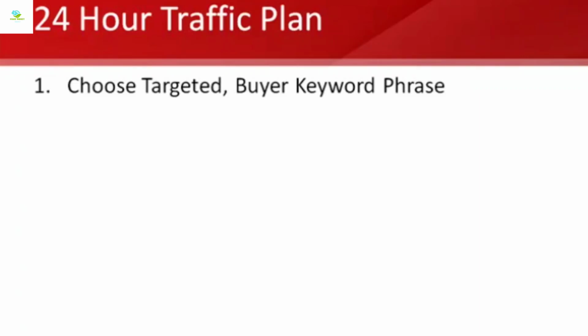If you are selling weight loss information, your targeted keyword is not going to be a narrow keyword like weight loss. It's going to be a buyer, a focus keyword. So it might be something like weight loss diet information, because if they're typing in that kind of keyword phrase, there's not as many searches, but they're a very targeted buyer. Like if somebody's typing in weight loss diet information, they want to buy information. They want to find information on weight loss diet, so they might buy information if you offer. They might opt into your list.